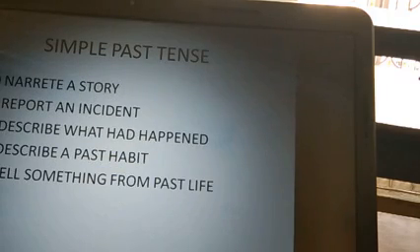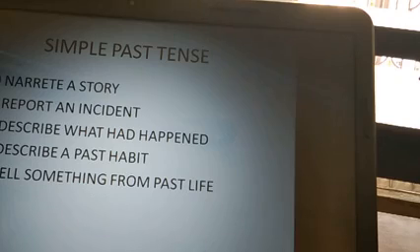Simple past tense. Students, we use this tense for the following purposes. Number one, to narrate a story. If we want to narrate a story, then we need simple past. This is the most comfortable tense in which you can narrate a story. Next is to report an incident. If you want to report an incident to anyone that had happened in the past, then you can use this simple past tense. Third one is to describe what had happened.